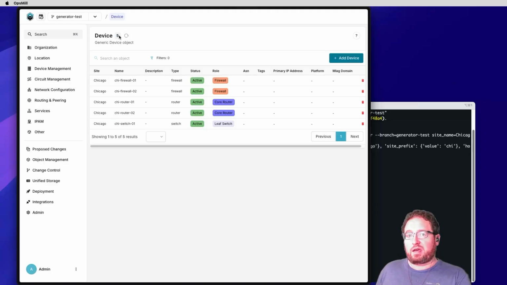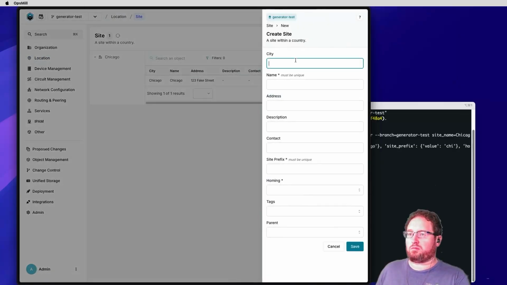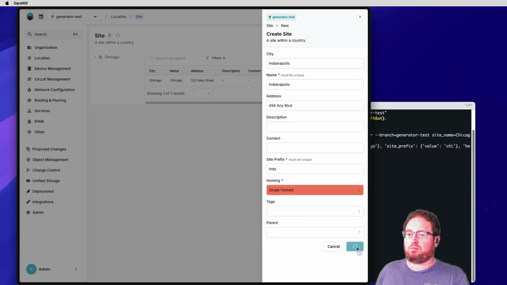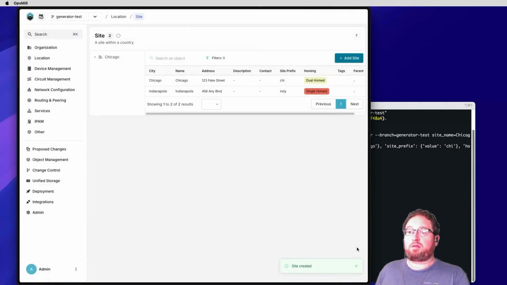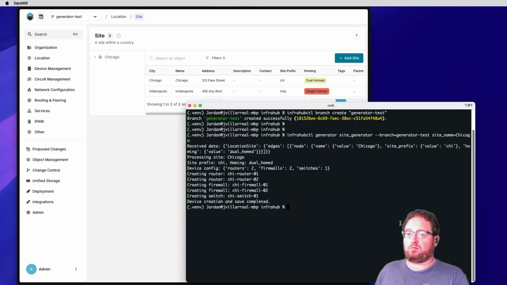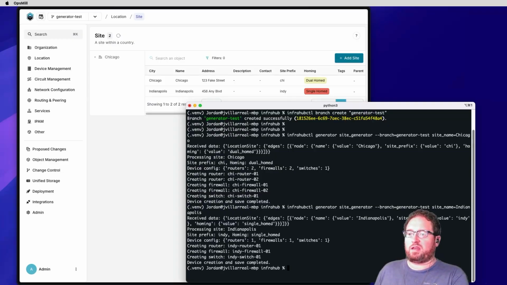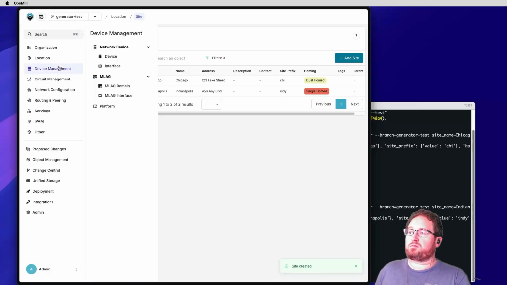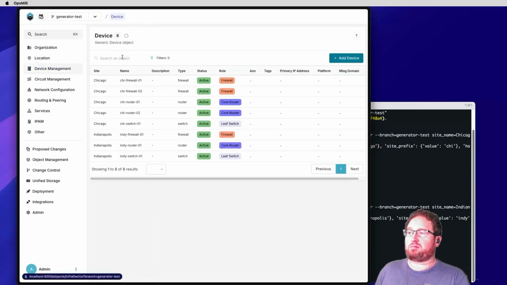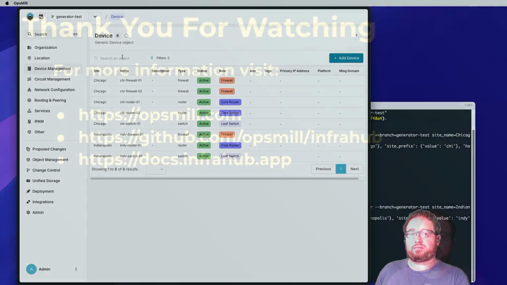We'll do this again, but we'll create a new site and we'll do it as a single homed site. So now we've created a single homed site for Indianapolis. And we can see through our output here that we created a router, a firewall, and a switch. Jump back to device management. And there we have our 3 devices for Indianapolis.